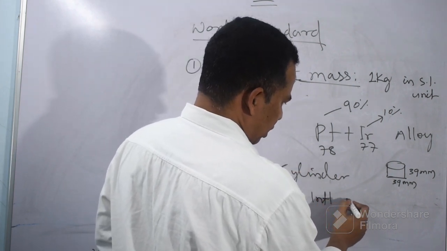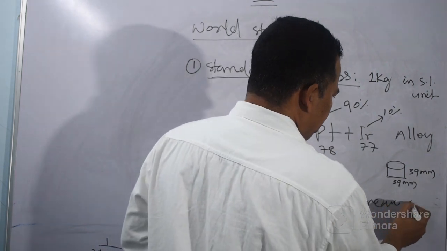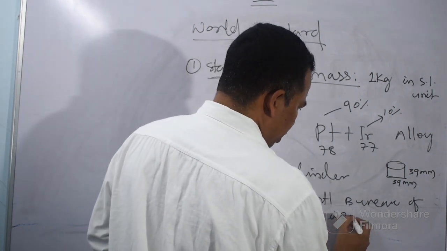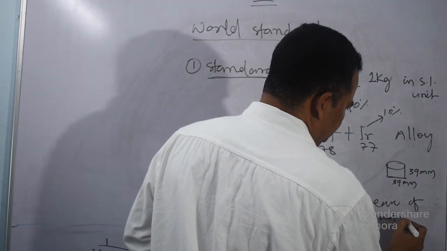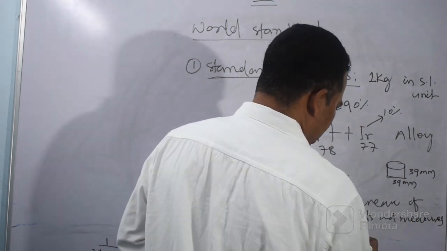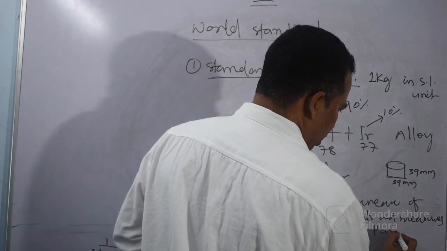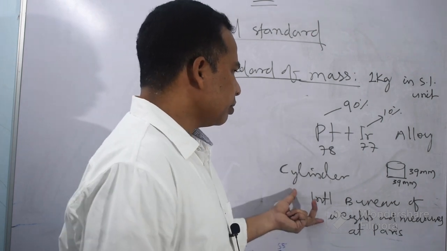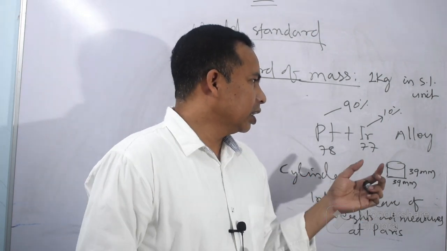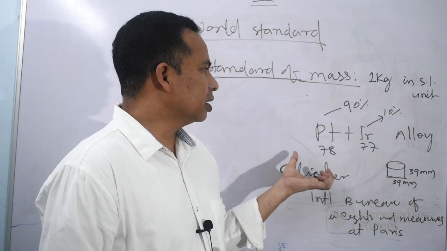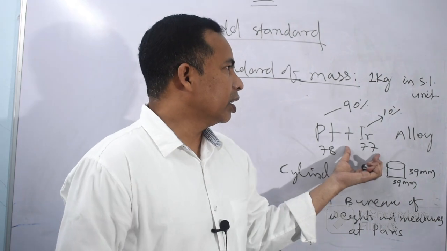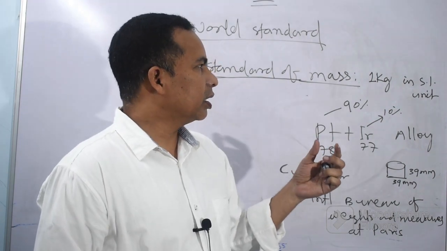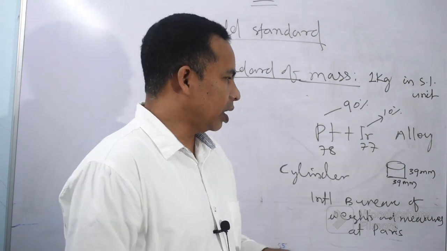the International Bureau of Weights and Measures, it is weights and measures, not measurement, and it is in Paris. In Paris they have kept it. The most important thing we should know is that based on the ball-sized cylinder made of platinum and iridium, the standard of mass has been decided, and that has been considered as 1 kilogram.